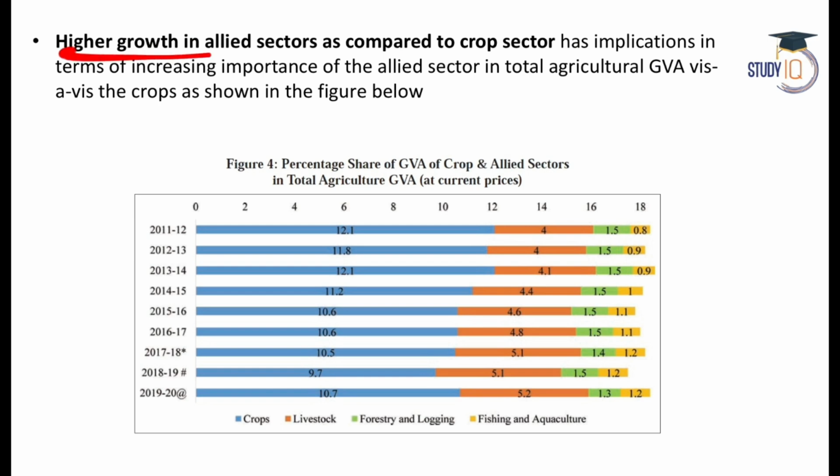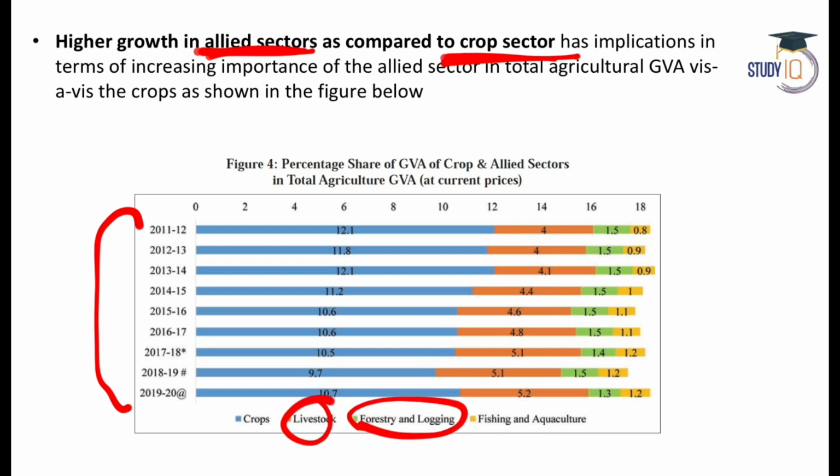Now, higher growth in the allied sector as compared to the crop sector has implications in terms of increasing the importance of the allied sector in total agriculture. Now, this is important. In which sector we have more growth? If you see the last almost 10 years, you see that the share of the allied sector as a percentage is increasing more than the share of the crop sector. Crop sector is mainly about just growing crops, right? But if you see livestock, if you see forestry, if you see fishing, aquaculture, it is growing far more, as it can be seen from this chart.